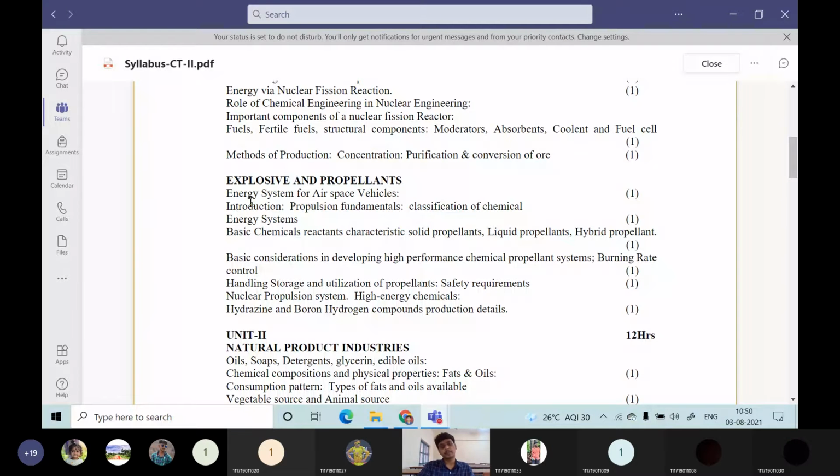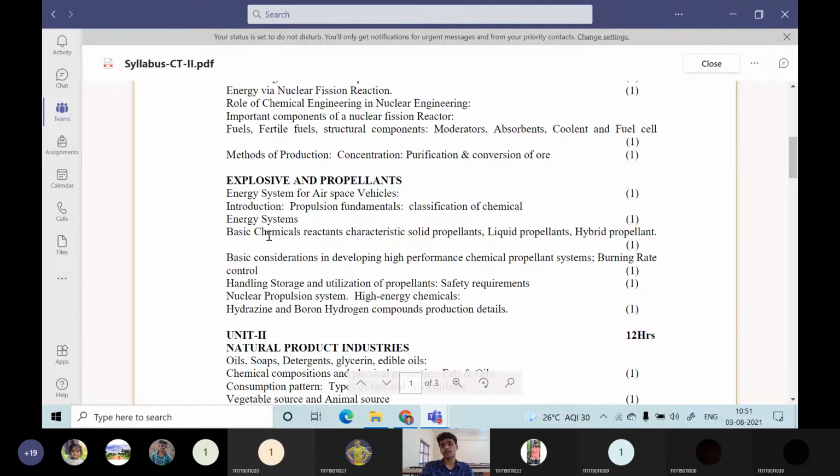Then an introduction, a brief introduction about the propellant fundamentals. How the rocket flies from the ground to the next probable distance, what makes it fly, what is thrust, what is specific impulse. All this we are going to discuss, the basic concepts of rocket flying and everything. Then classification of chemical energy systems. There are 5 to 6 major energy systems, and out of these we are studying in detail the chemical energy system.